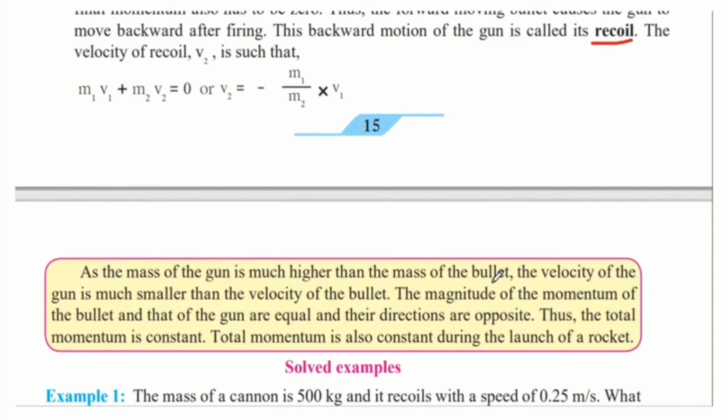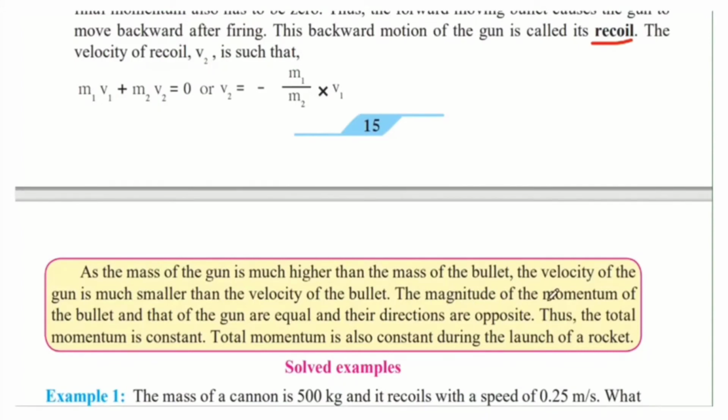And since the momentum has to be the same, because momentum is mass into velocity. Because the mass of the bullet is very small and its velocity is very large, the gun, having a higher mass, will have a very small velocity. Therefore we cannot see it that much when the gun moves backwards. Only the person firing the gun can feel it, and if you look carefully, you will be able to see the gun moving backwards.